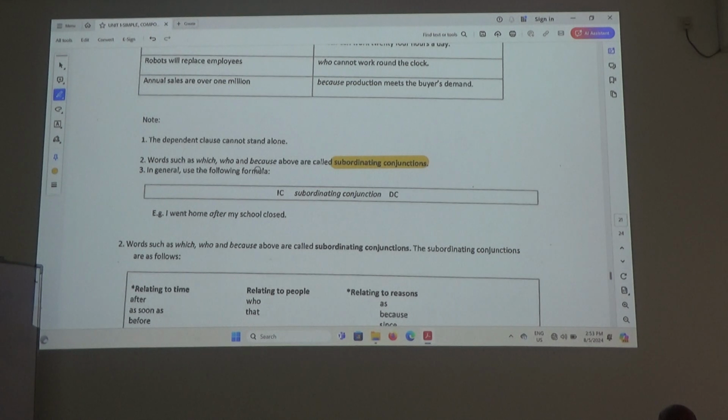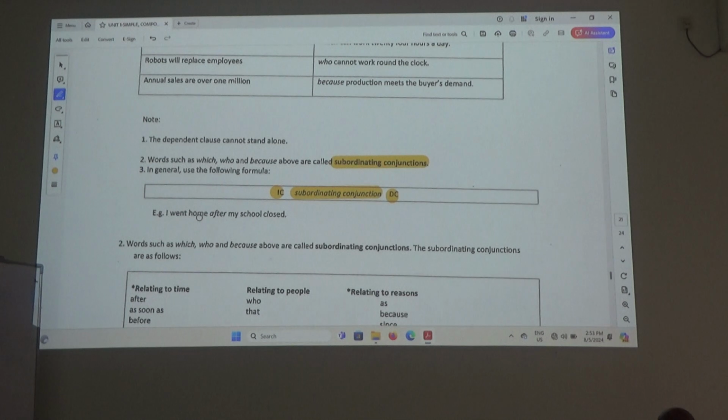In general, use the following formula. IC means what, Austin? Independent clause, followed by, is there a comma, a semicolon here? No. Alright, then we have a subordinating conjunction. Do we have a comma or semicolon? No. And then dependent clause. Or it can be the other way around. Dependent clause first, subordinating conjunction, independent clause. It can be also. Alright.